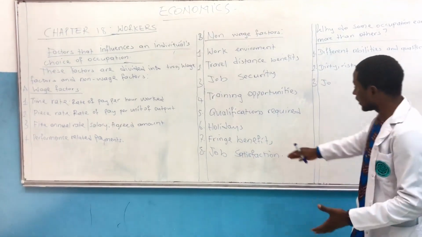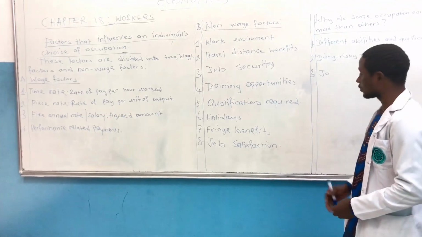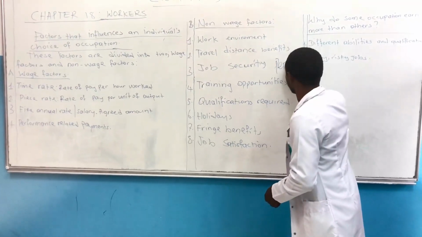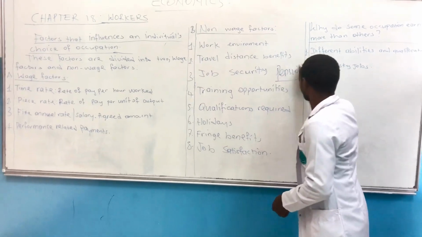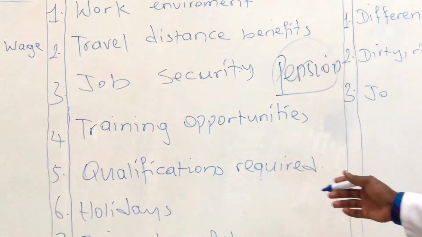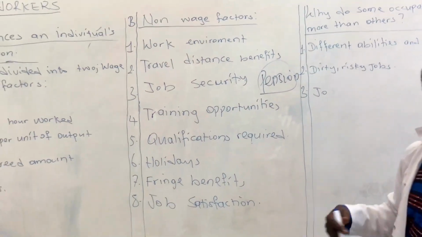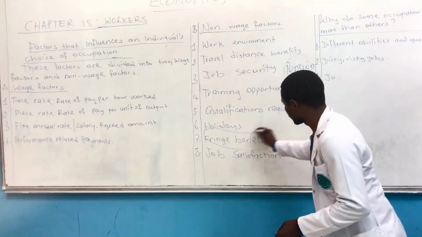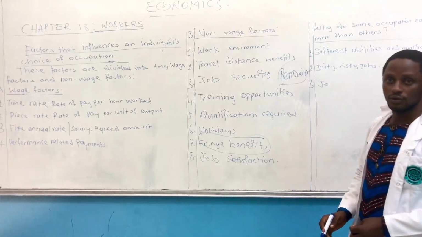Okay, these benefits are very important because we have something we call pension. I don't know if you have heard of that. Those of us in Africa, and some companies, they like to use pension. They give you pension for you to go and sit in your house, and that's what you'll be eating. That is the fringe benefit we are looking at.